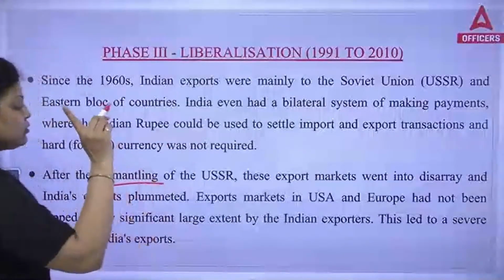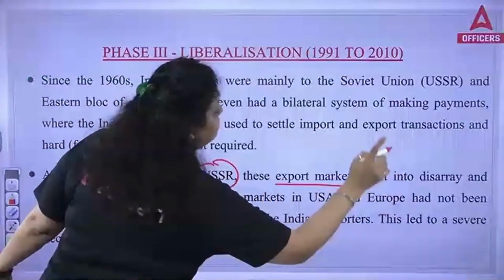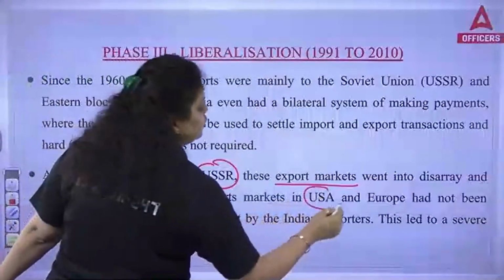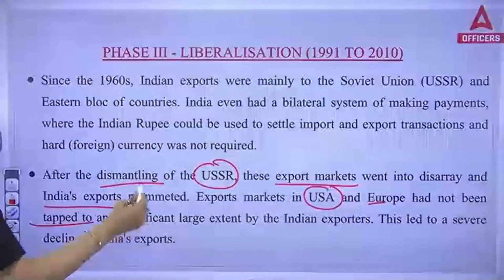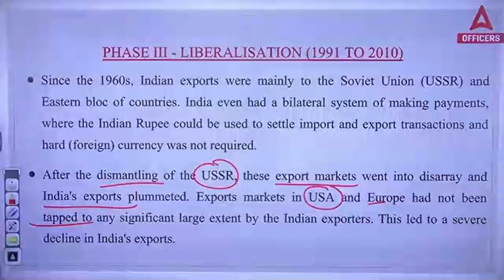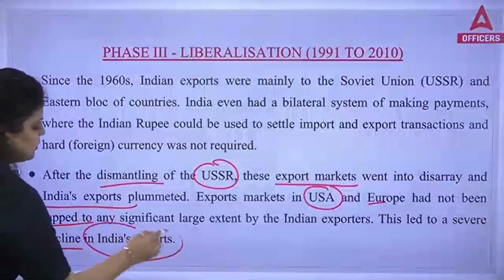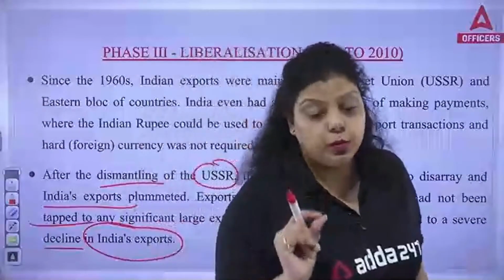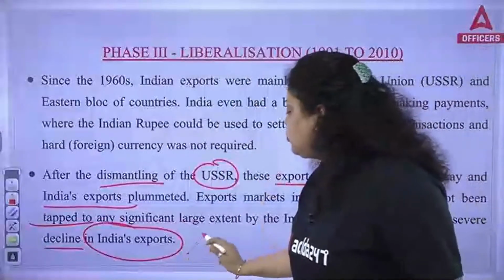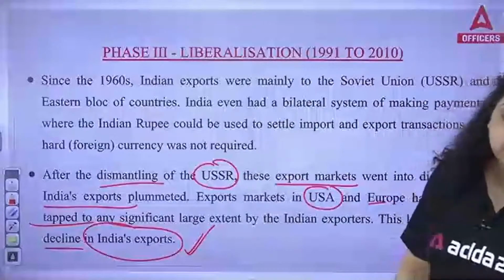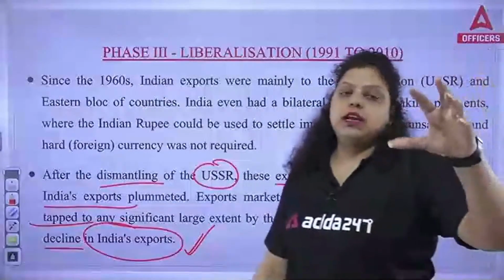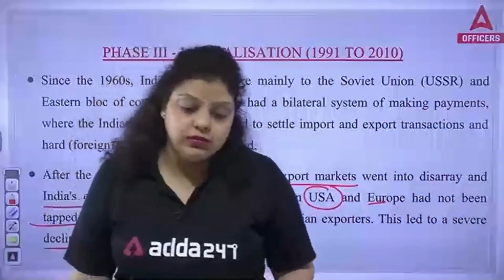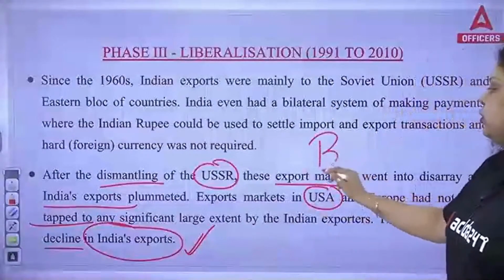After the dismantling of the USSR, this export market went into disarray and India's exports plummeted. The export markets in the USA and Europe had not been tapped to any significant extent by Indian exporters. So this led to a severe decline in India's exports. That's why, if you remember, I told you about BOP. What is the full form of BOP? This is one of the reasons why a deficit BOP was faced in the financial year 1990-1991, and one of the reasons to introduce the LPG policy. So do let me know what BOP is first of all.